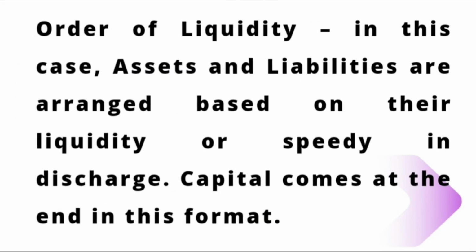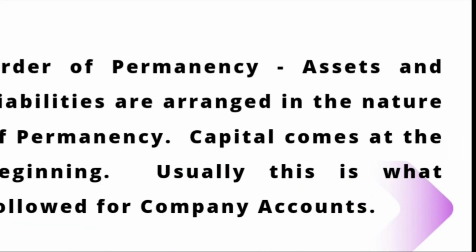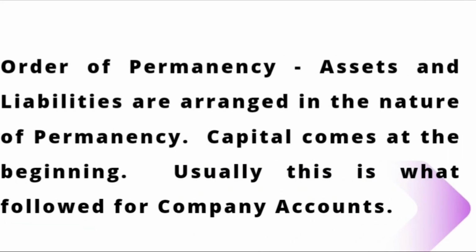In order of liquidity, assets and liabilities are arranged based on their liquidity or speed of discharge. Capital comes at the end in this format. In order of permanency, assets and liabilities are arranged by their nature of permanency. Capital comes at the beginning. Usually, this is what is followed by companies nowadays, order of permanency.